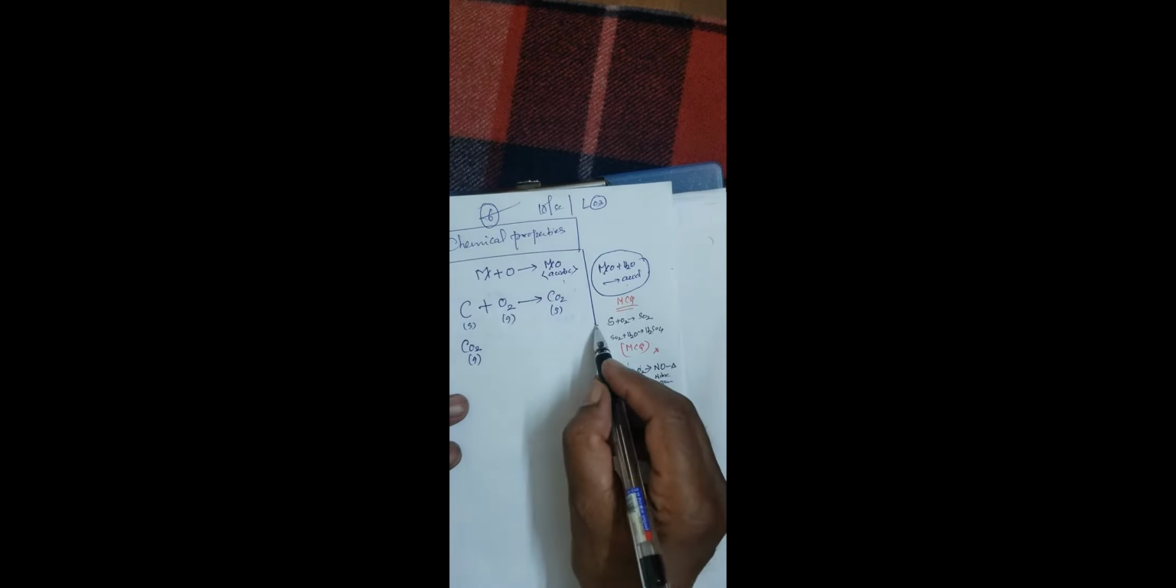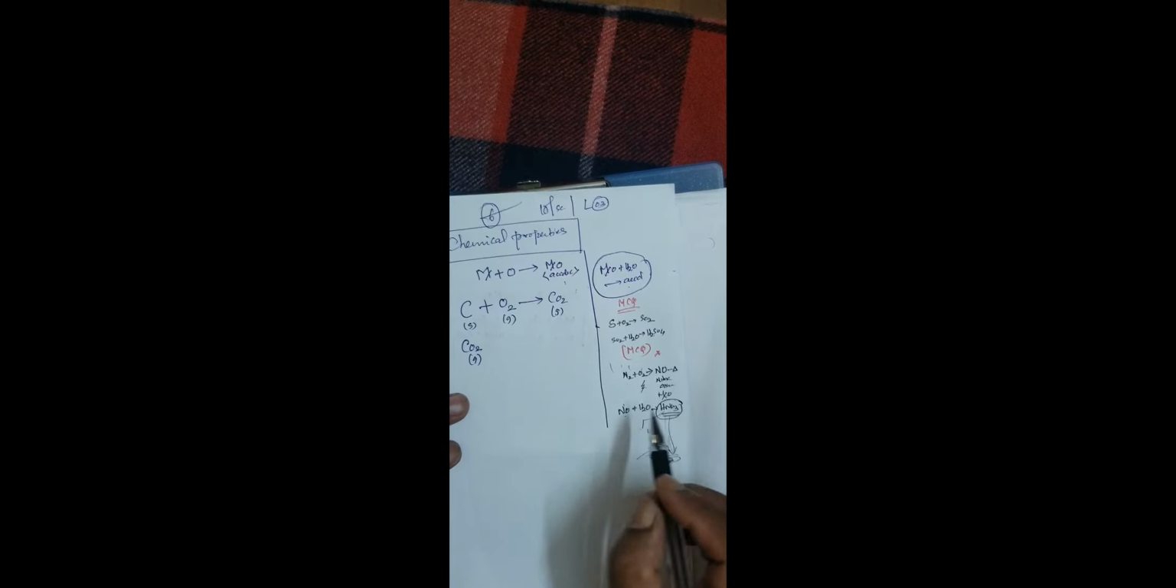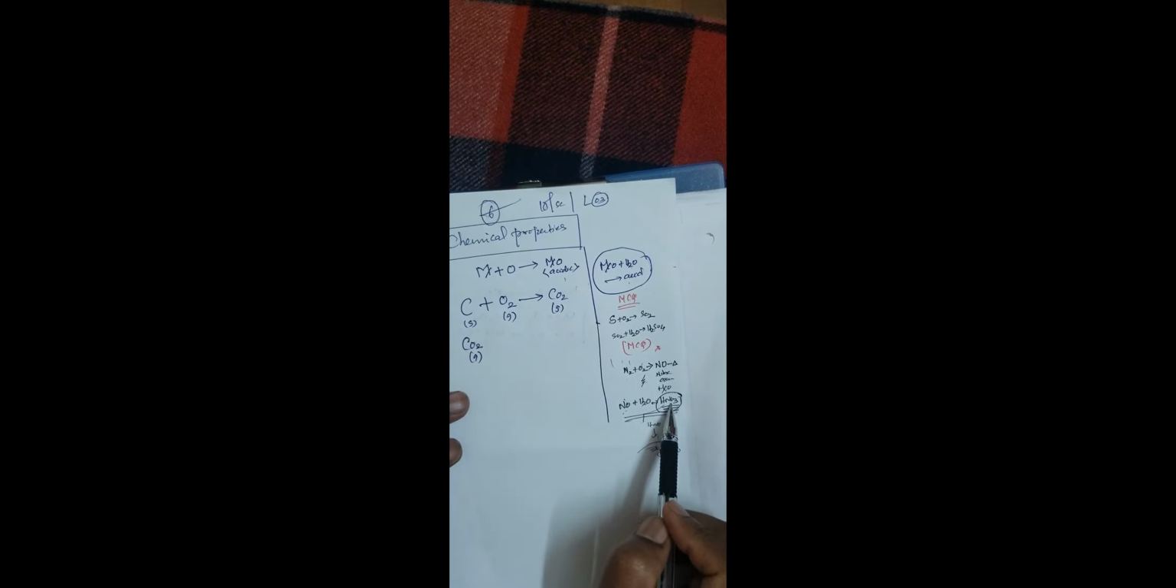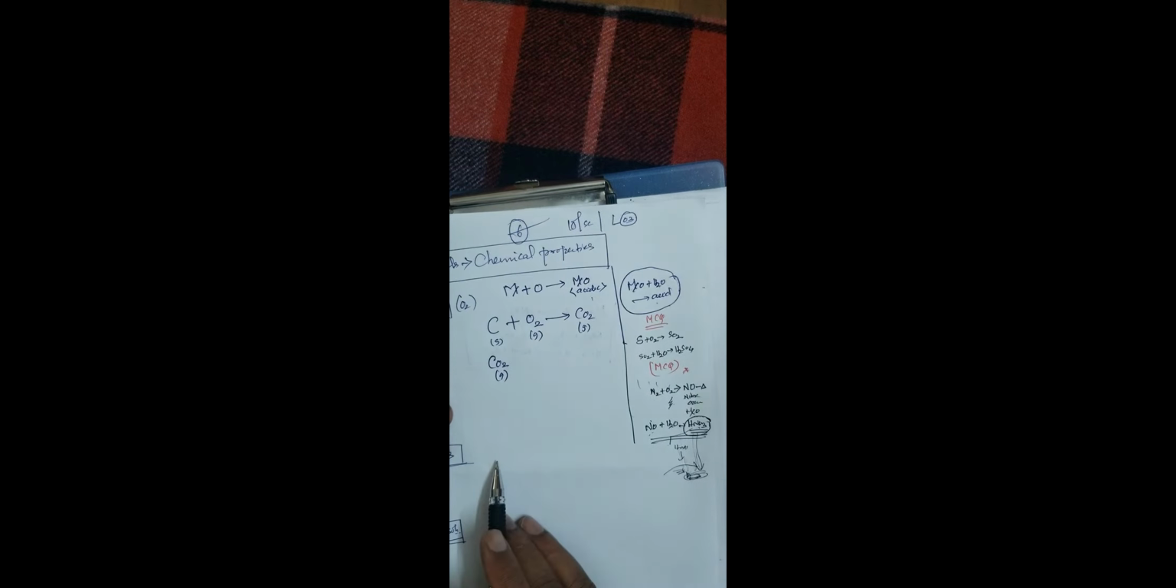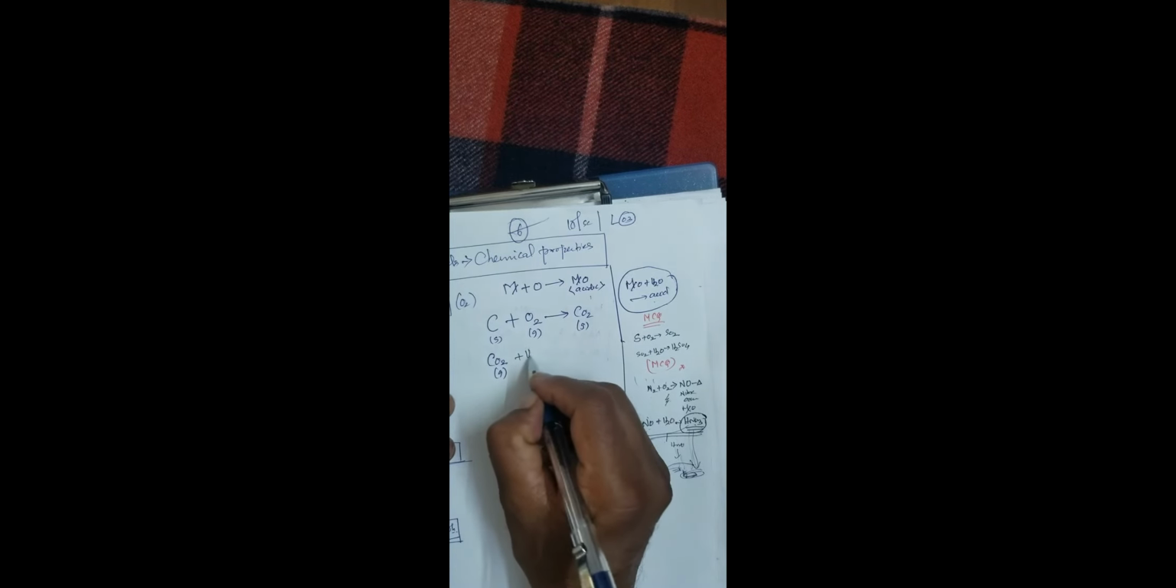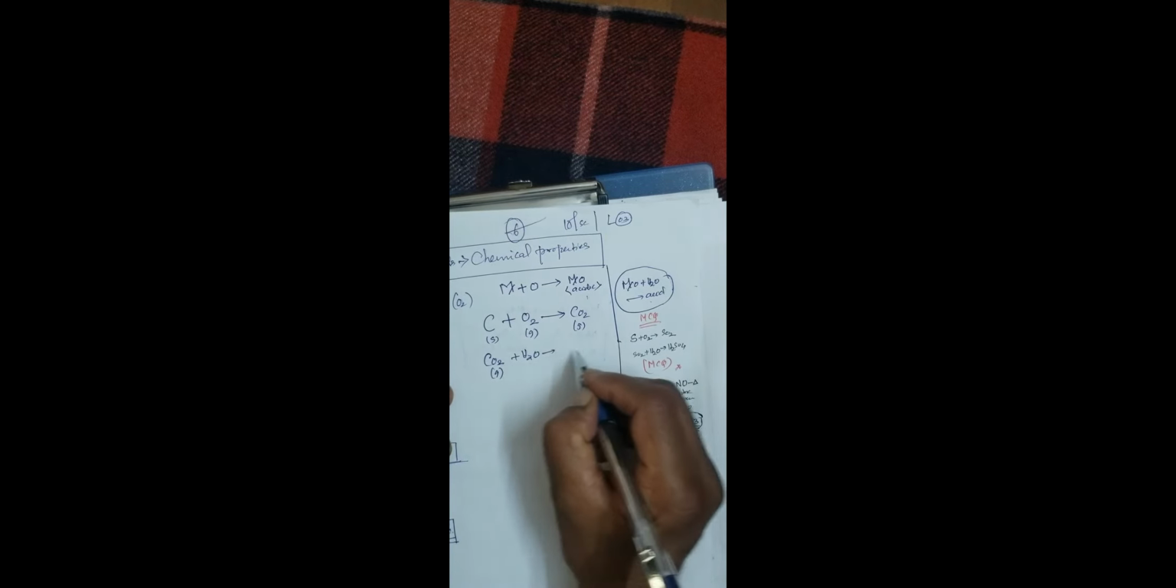The rain is important, as you know. Therefore, this reaction is very, very important: non-metal oxide plus water forms acid. This is another example. Carbon dioxide plus water forms H2CO3. It's called carbonic acid.